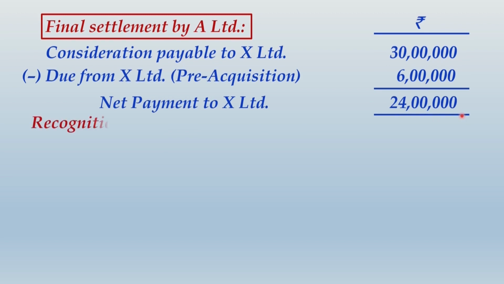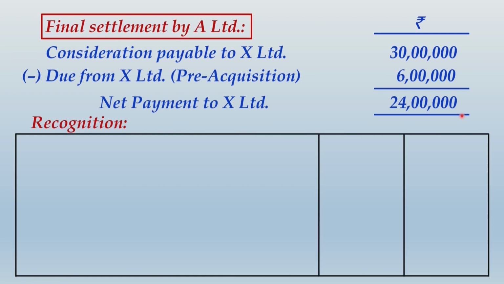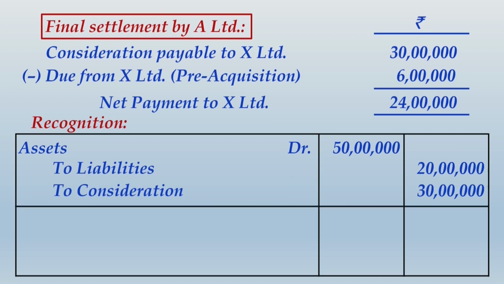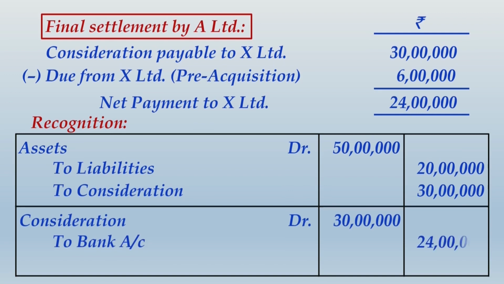Let us see how to pass the accounting entries for the same. In this case, what you will do, first you will record the assets and liabilities of X Limited at their respective fair values. Along with that, you will also make the consideration due. Once this is done, you will settle this consideration, that is 30 lakhs, but not paying 30 lakhs, you will pay only 24 lakhs.